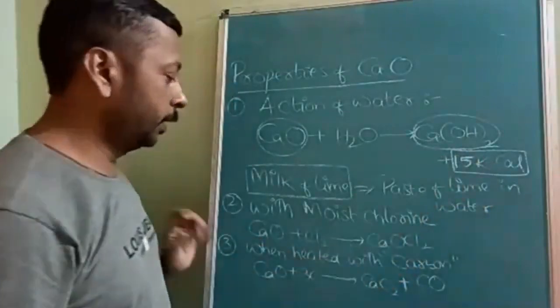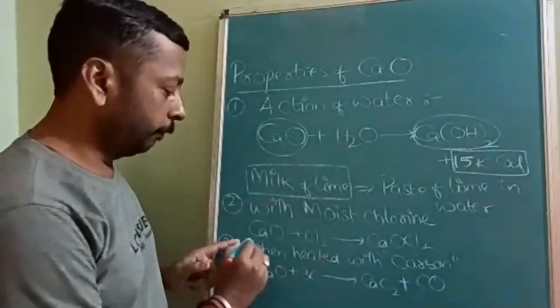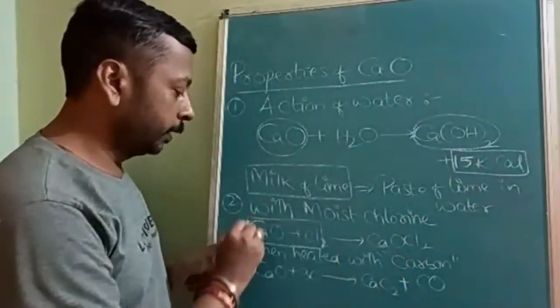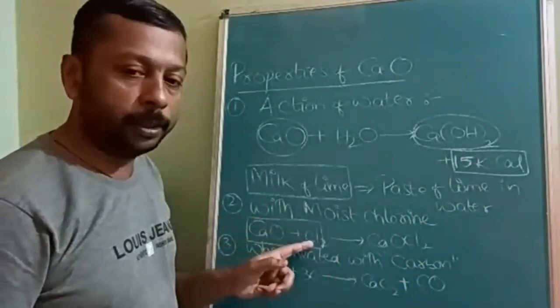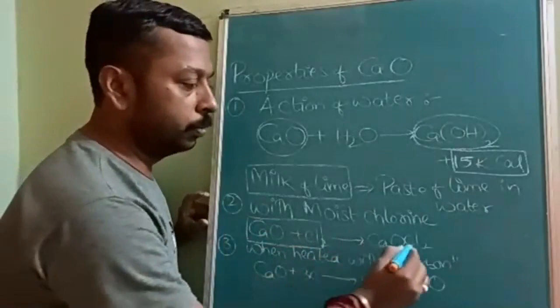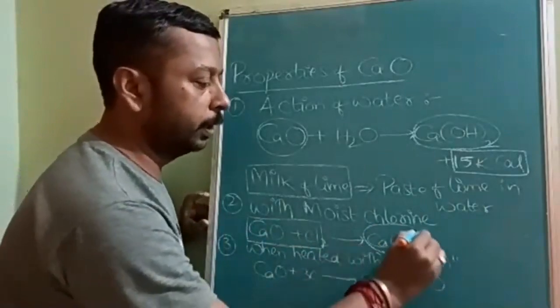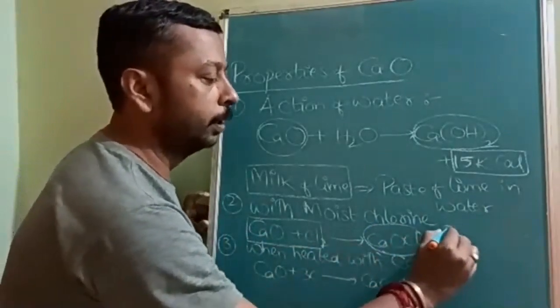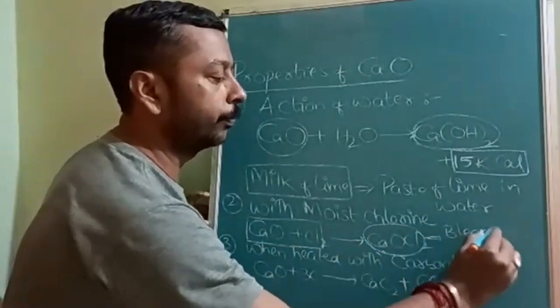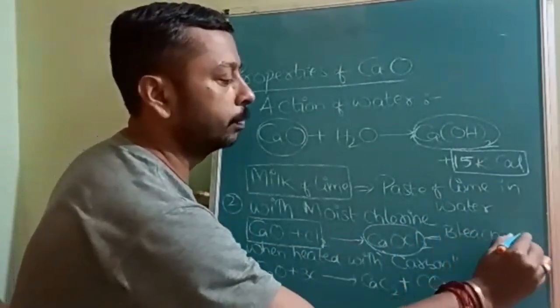Okay, next, with moist chlorine, very important. The CaO, when treated with chlorine, forms CaOCl2. What is the product? CaOCl2 is called bleaching powder.